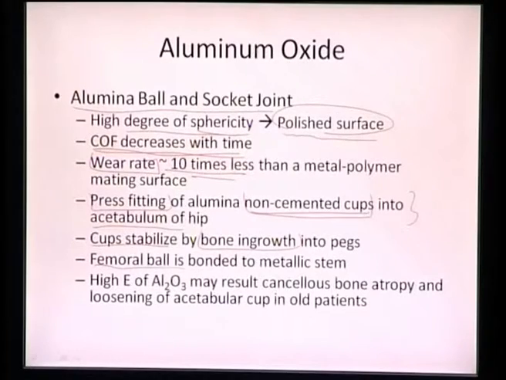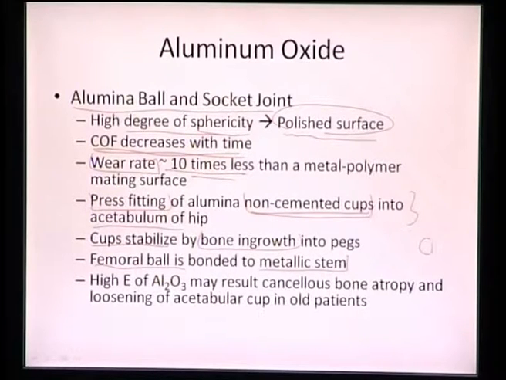the cup. So we can have a very nice way of engineering this particular alumina cup, with all the pegs being inserted with bone ingrowth, and that's how the cup is basically stabilized. Later on it has a press-fitted sphere or ball, which takes care of the overall stability of the joint. And again, the femoral ball is basically bonded to the metallic stem.